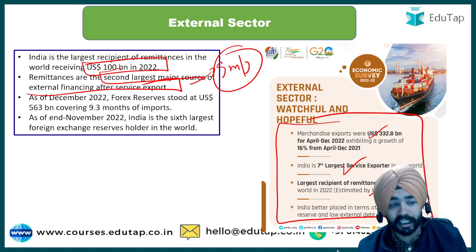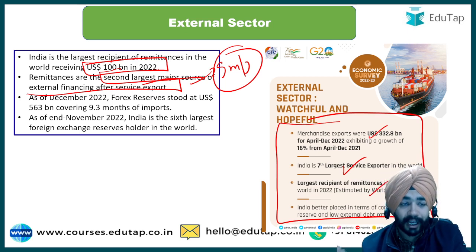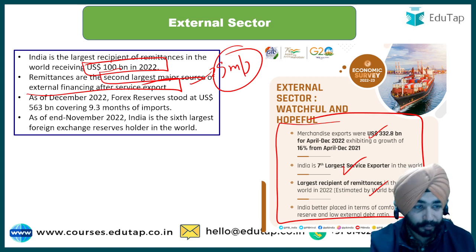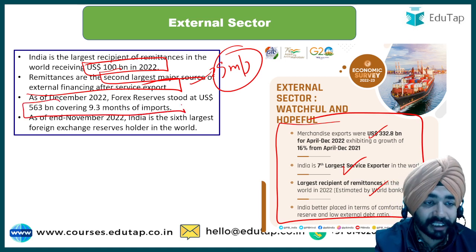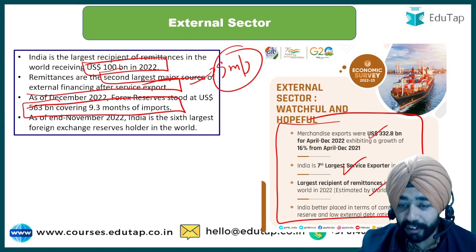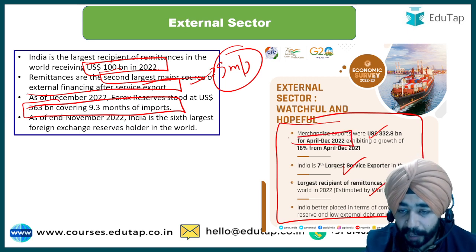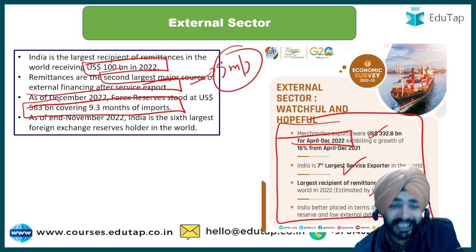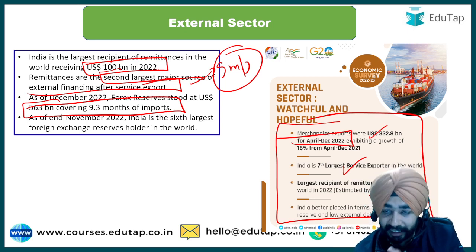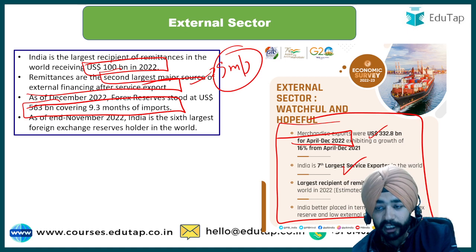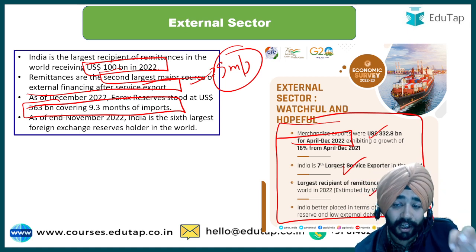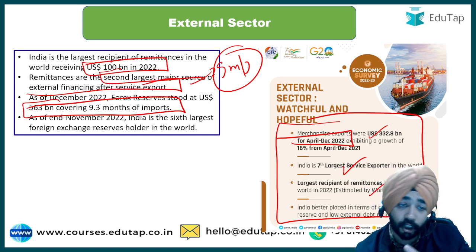Okay, so forex reserves we have discussed earlier also. As on December 22, we have a forex reserve of around 563 billion. Whereas if I talk about this data, you will say, sir, you are saying something here and something there. So guys, see, merchandise export is around 32.8 billion from April to December, whereas if I talk about forex reserve, it is not about exports, it is talking about forex reserve.